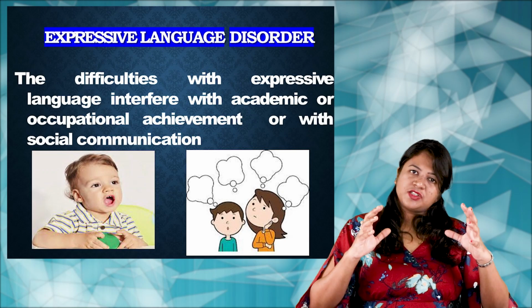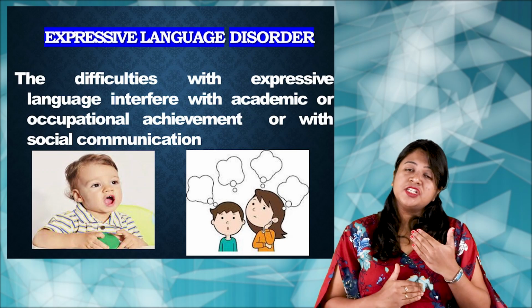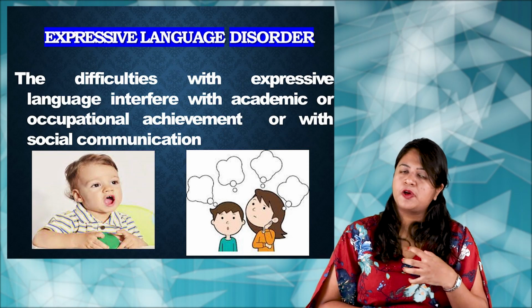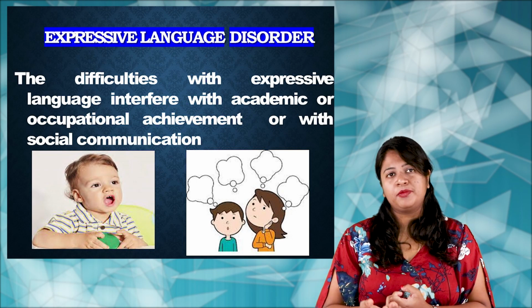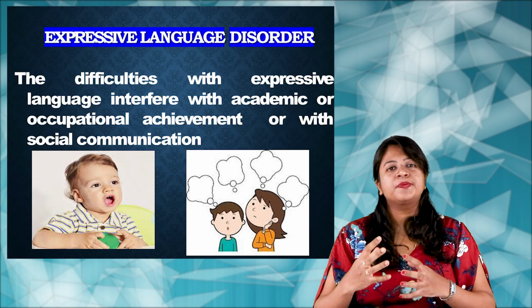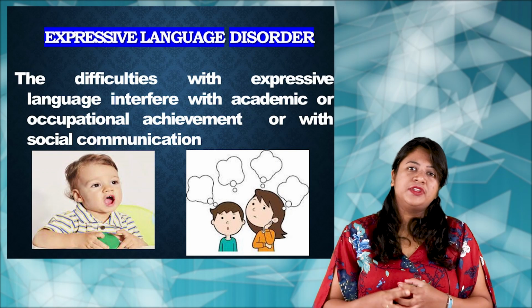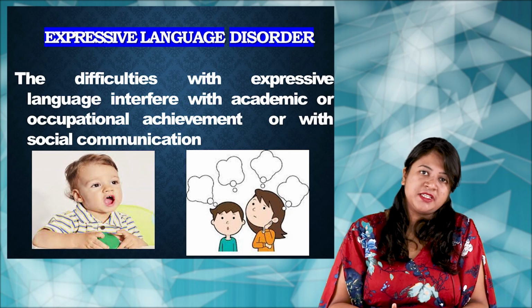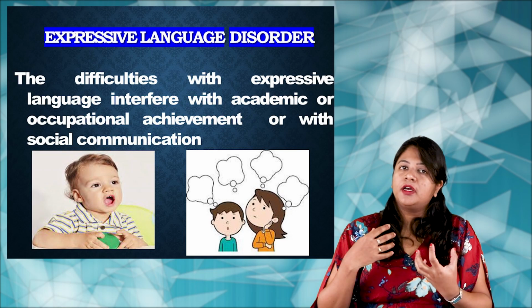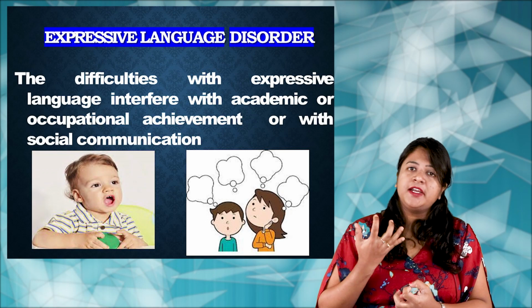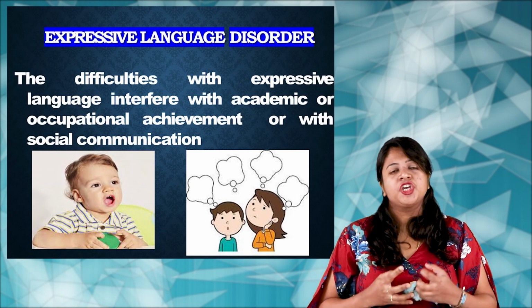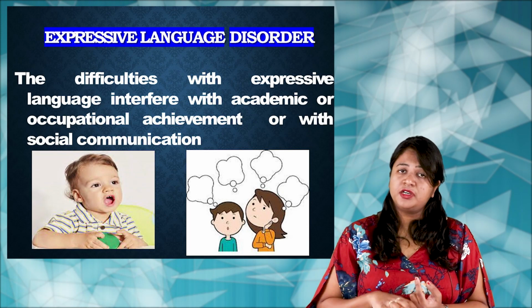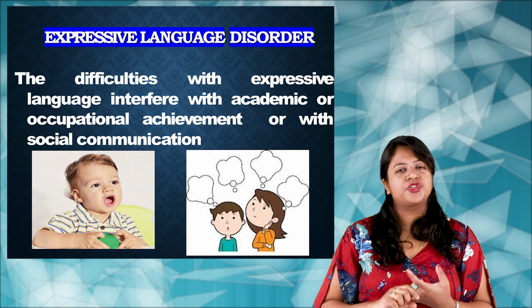So here the child has got a normal language development, but he is not able to express it out. Okay. So even for that matter, the children who are having a problem in expressing the language will also have a problem to receive the language, right? Both those problems the child will have. So because of this, if he wants something or he wants to share his feeling, he's not able to express it in the language, right? Or if someone is saying something, the child is not able to receive the language. So such a child later on will have a lot of problems in terms of academics, in terms of occupation, and even with the social communication.